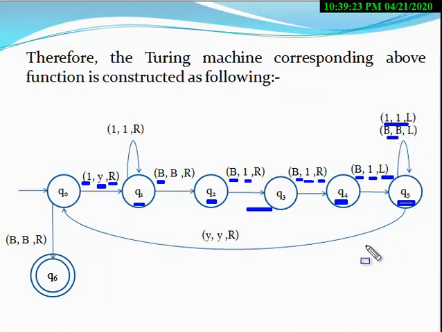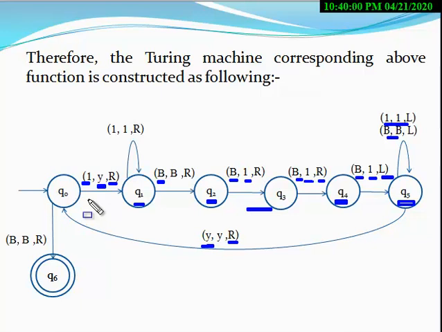But when tape symbol Y appears at the state Q5, the machine changes its state from Q5 to Q0 and the head moves in the right direction. This cycle is repeated till all the ones in the input are consumed.